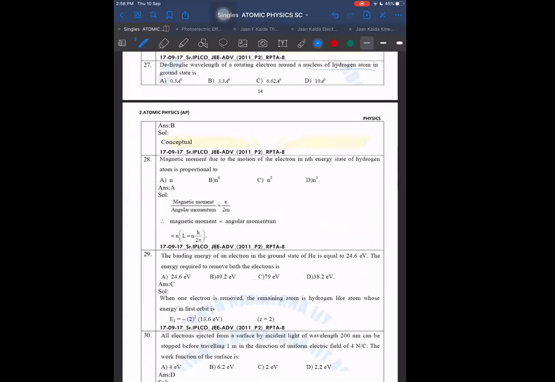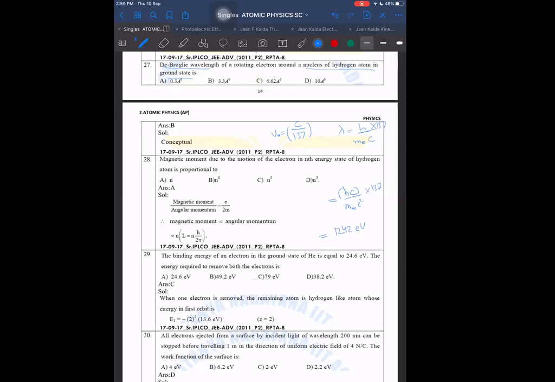Hydrogen-like atom in the ground state, hydrogen atom. I have told you already that c by 137 is V0, and we want the de Broglie wavelength. So wavelength will be equal to h by m V0, with mass of electron, c by 137. But see the calculations now. How to do it fast? I will write it as hc by m e c square into 137. Why am I writing hc? Because I can convert hc into 1240 electron volt nanometer. I can convert into this.